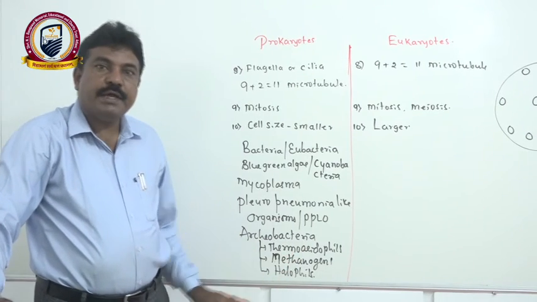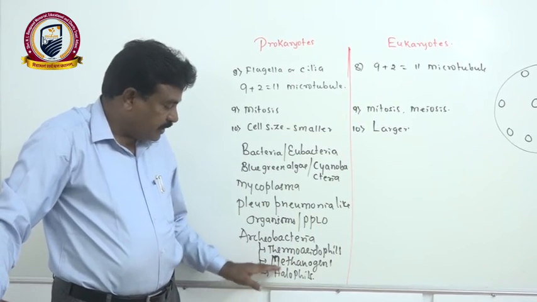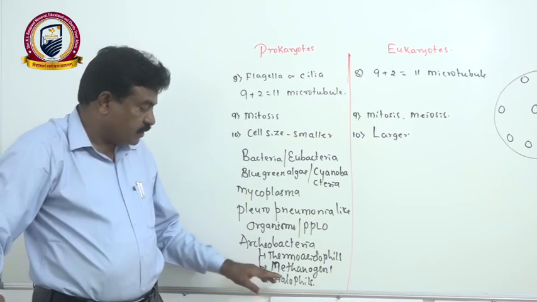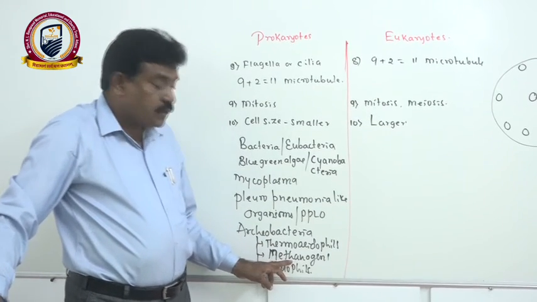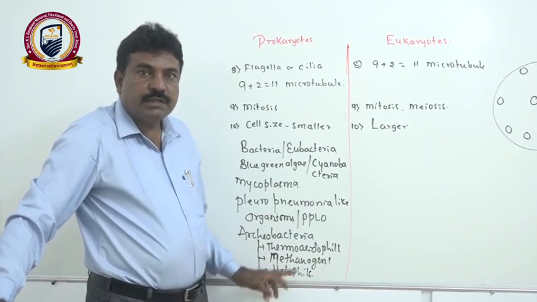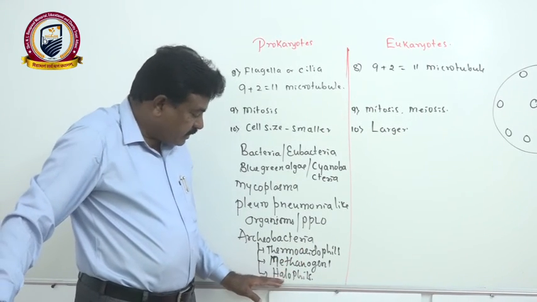Methanogens generally decompose in absence of oxygen, in anaerobic condition, especially they are found in the rumen of cattle and help with cellulose digestion, and basically they are also used to commercially get biogas or gobar gas production, a non-polluting, economical, eco-friendly gas.